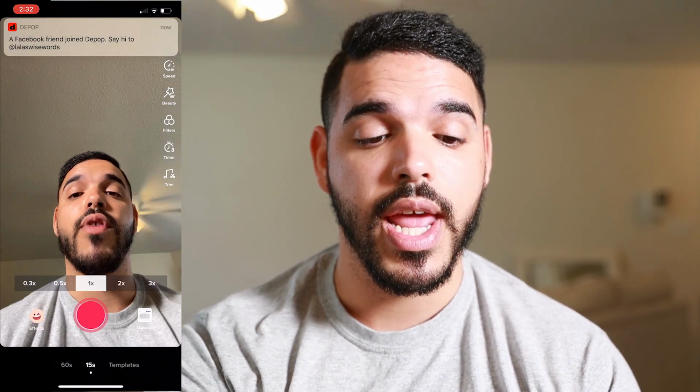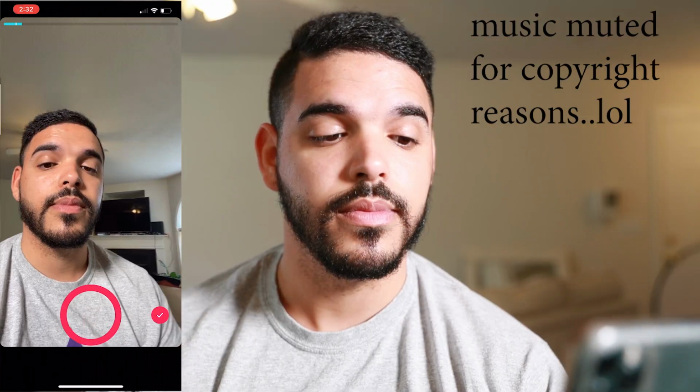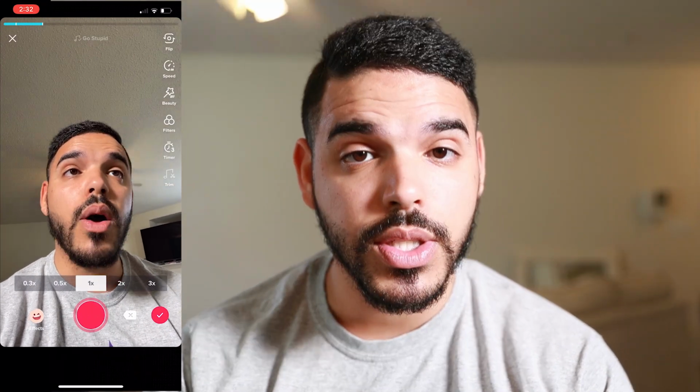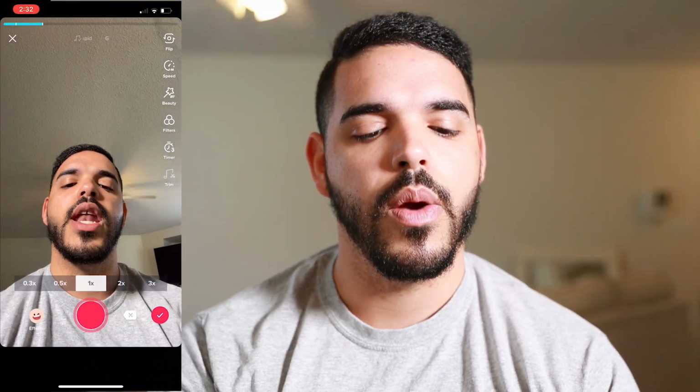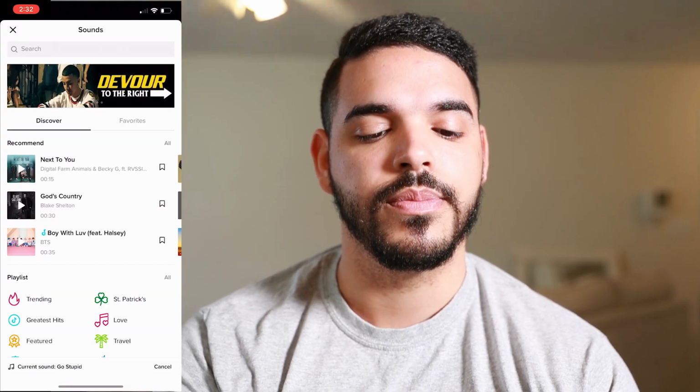Now when you press the red icon, it's going to play the song at the same time that you're recording. So now it's recording while the music is also on the app. Okay, now we're going to go back here. All right, now if you're like, I don't like that, you can do a different song.